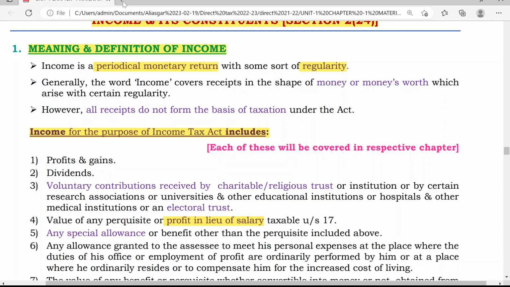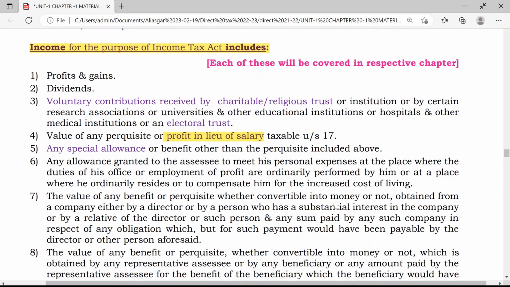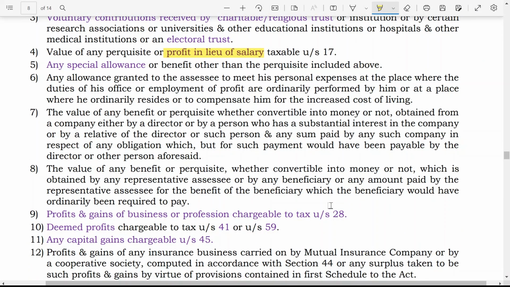Then any allowances granted to the assessee to meet his personal expense at the place where the duties of his office or employment of profit are ordinarily performed by him, or at a place where he ordinarily resides, or to compensate him for the increase of cost of living.